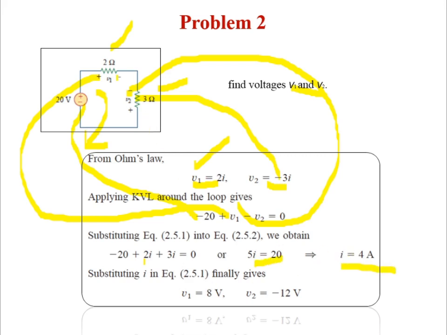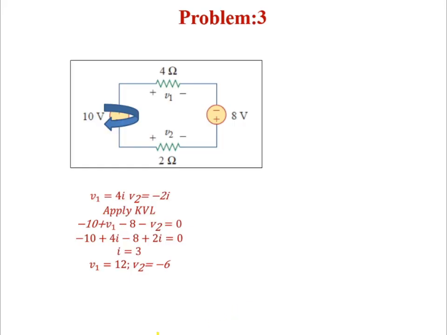They are asking to find V1 and V2, right? So substitute here 2 into I, that is 4, 8 volts. Here 3 into 4, 12. The minus is given, that is starting at this minus, so minus 12 volts. Okay. I hope you understood. We'll go for the next problem.